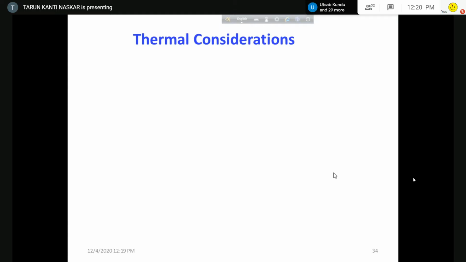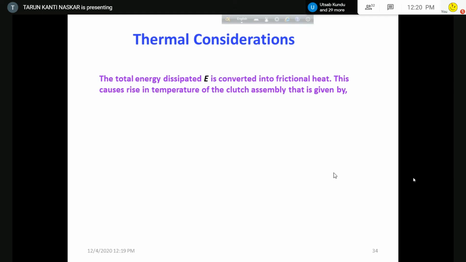So there is no scope for discussion, but just I will point out what are the things here in nutshell, and I will discuss or refer only the equations, but I will try that you can understand the thing. Now total energy dissipated E, that will be converted into heat, frictional heat.